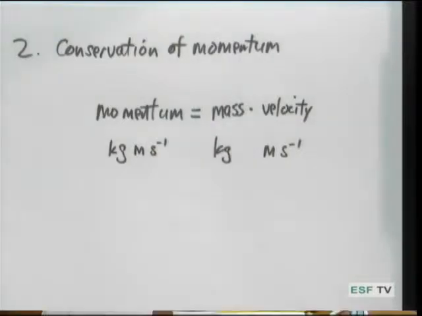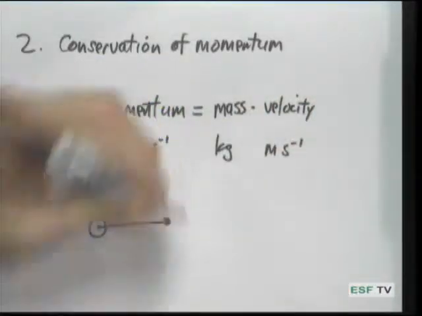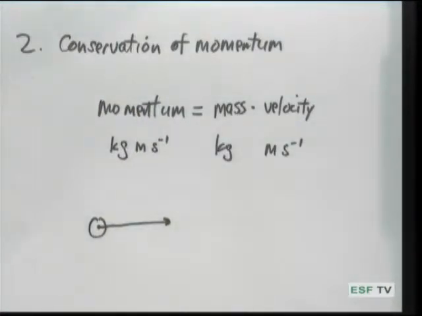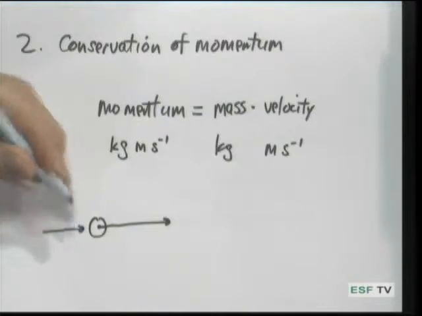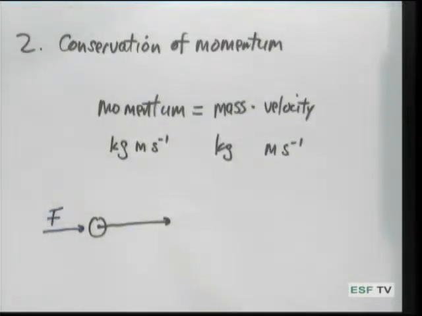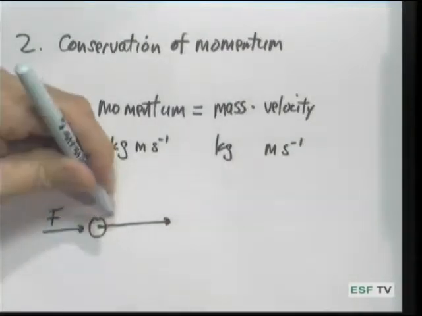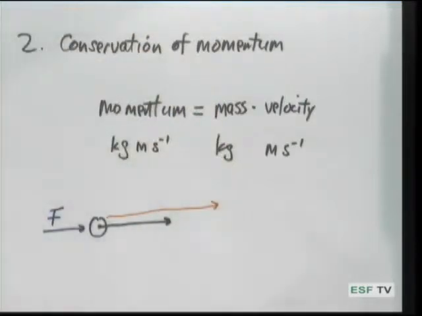Now, whenever you have an object with momentum, it will tend to keep that momentum. As I said, this is a more general statement of Newton's first law of motion. However, if you have a force acting on an object, this is going to change the momentum of the object. If you have, for example, an object traveling at constant velocity, and you come along and exert a different force on it, then what that's going to do is it's going to tend to cause that object to accelerate. And it will continue accelerating as long as you are exerting a force on it.